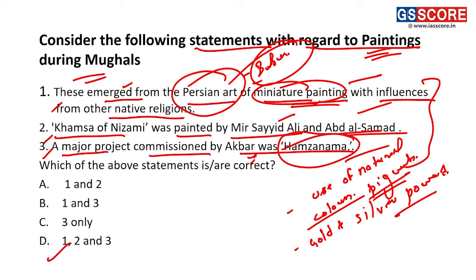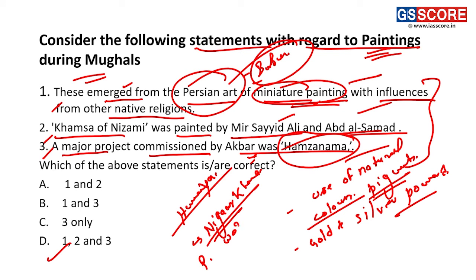Further, we can see that during the time of Humayun, we find evidence of a painting workshop called Nigar Khana. Nigar Khana was the painting workshop during the time of Humayun. Fine. And with regard to the next find, we can see Akbar here.